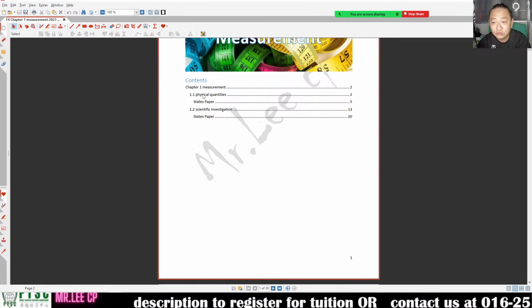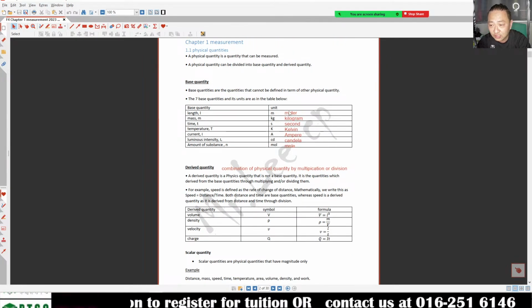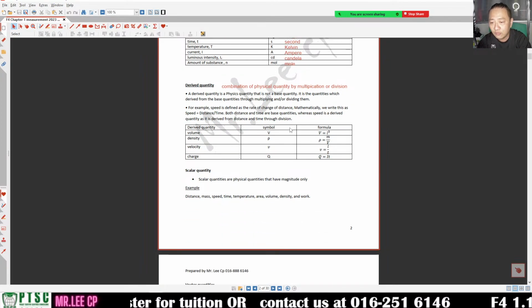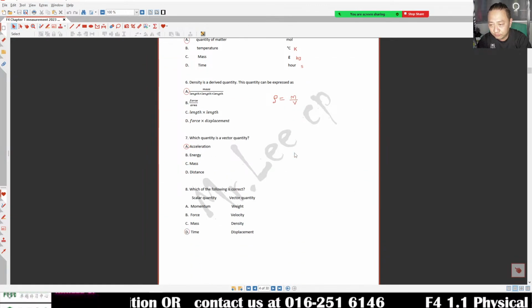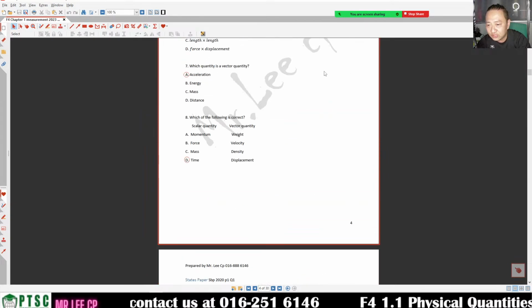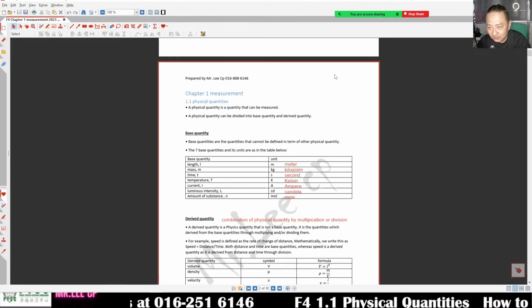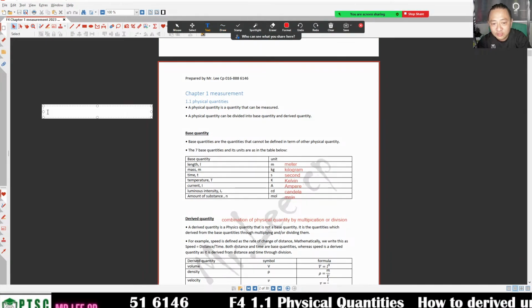For example, I want to go to physical quantity, so you come to here, and this is the latest notes. The red one is my answer. Previously we had done this, so we are going to see what we have done before. Slightly go through. So previously what we've done is physical quantity.